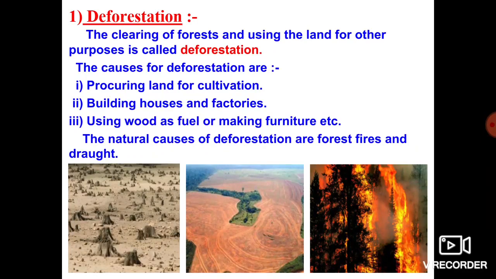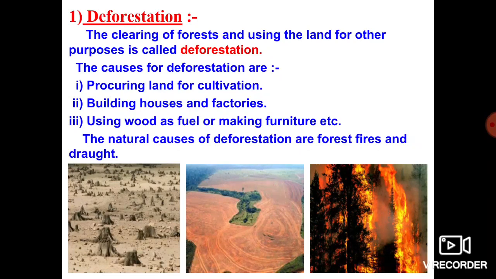So, what are the causes of deforestation? Procuring land for cultivation, or for buildings, houses and factories. Construction of buildings, houses and more and more factories also leads to deforestation. Why?